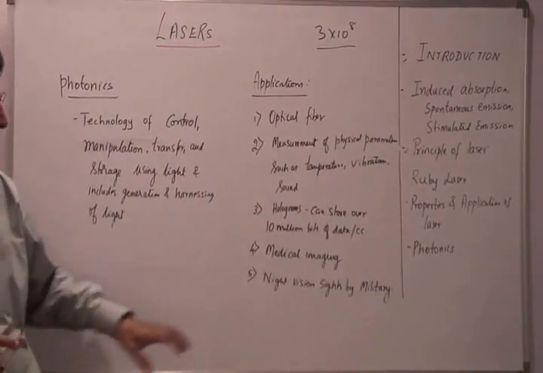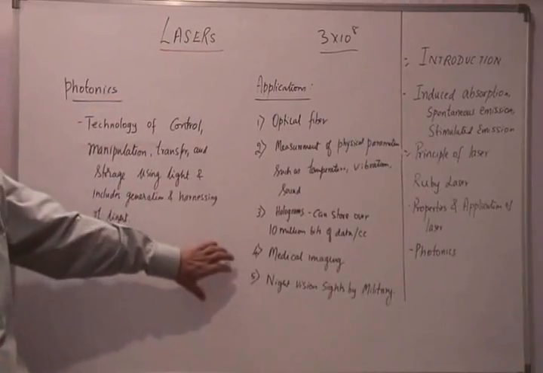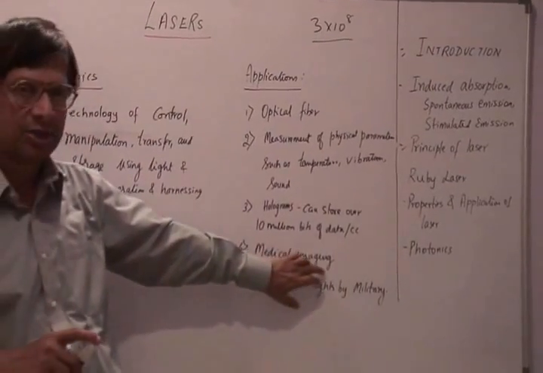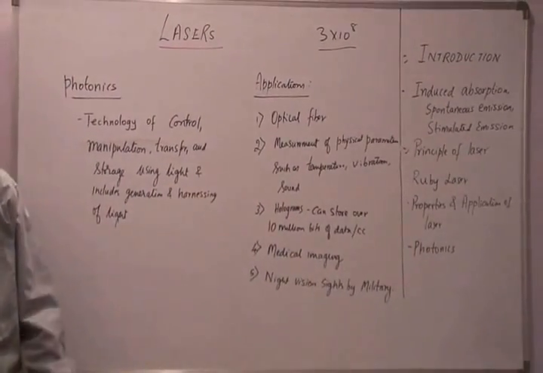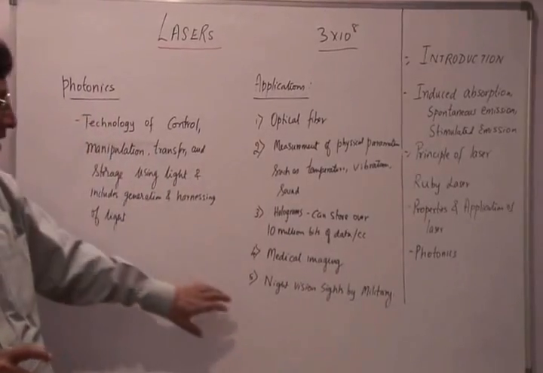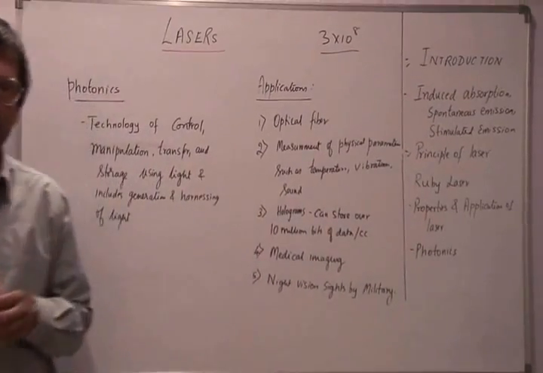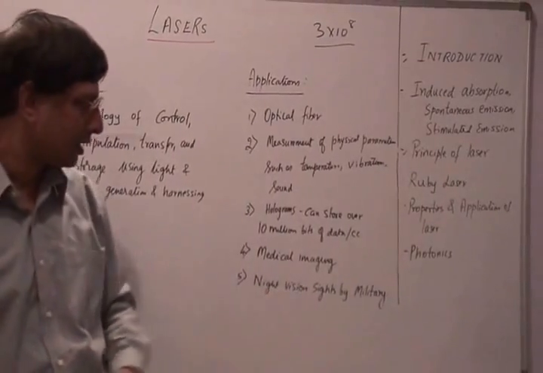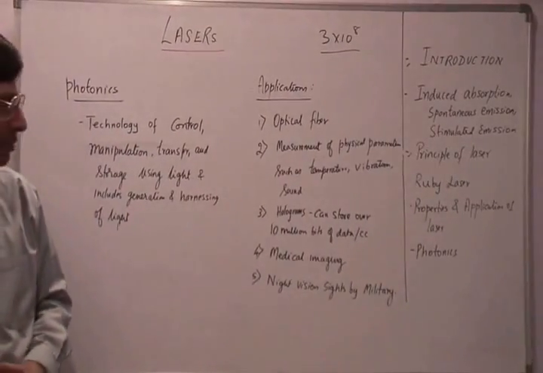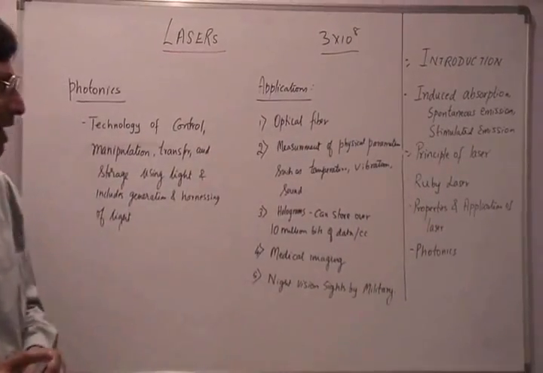And now again, photonics finds an application in medical imaging and also in laser lights. Photonics also finds application in night vision sights, or the devices that one uses in the military for getting better vision during night times. So these are some of the typical applications of photonics.